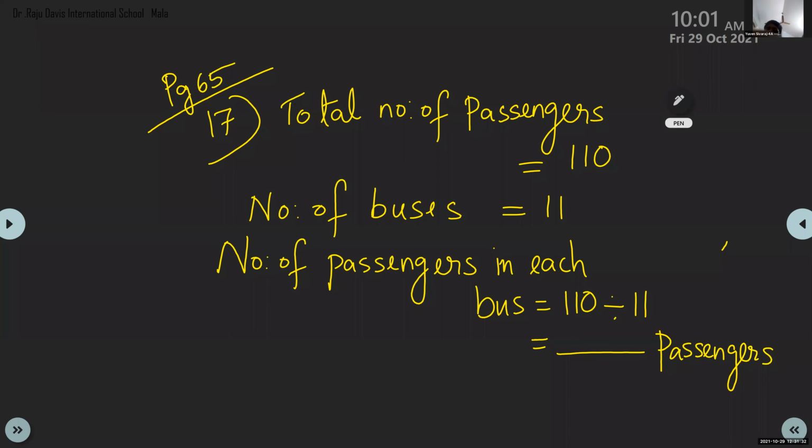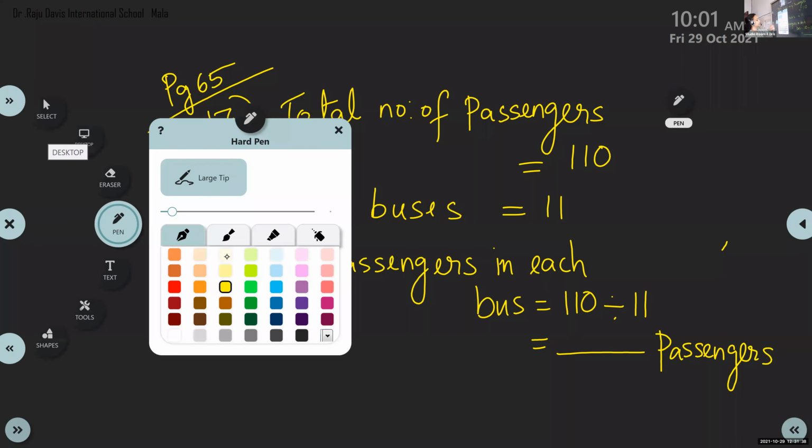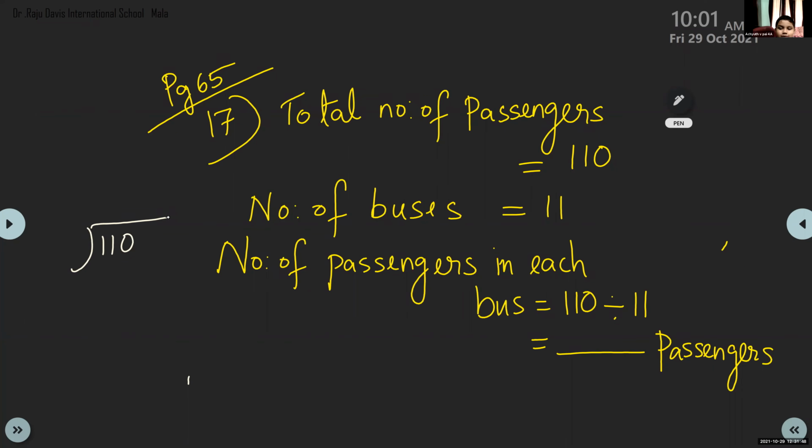Ma'am, I got the answer. Wait. Please don't say the answer now. Let everyone do it alone. Ma'am, division is the opposite of multiplication. Yes. In multiplication we write first the number of passengers, then buses and total. Here we write total, buses and passengers.